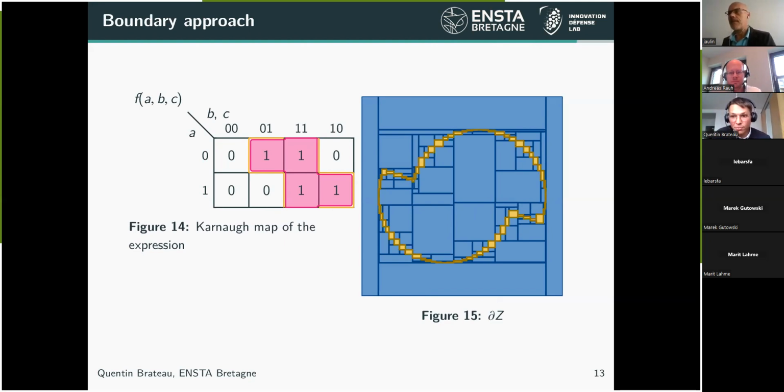But maybe there is a possibility to improve that and to automatically build contractors on the boundary, for instance. Thank you. I think that's a very nice question to investigate further, because at the moment, when you have those three constraints, it's not so difficult to play around and add things. From an introductory lecture to computer science, you would say the first representation was more or less a min-term representation of this logical expression.